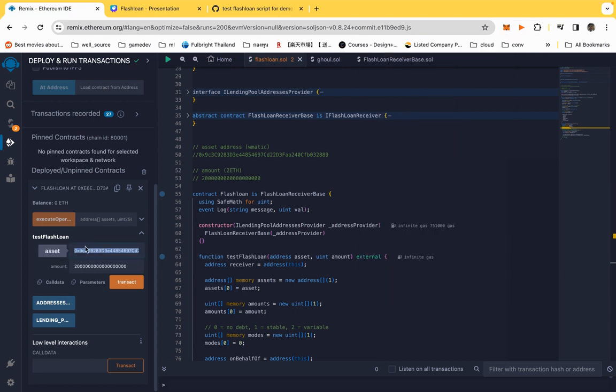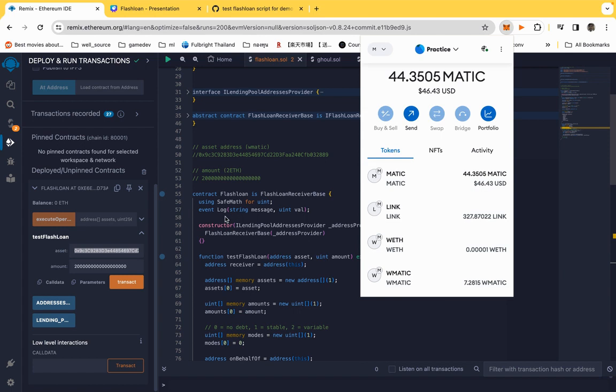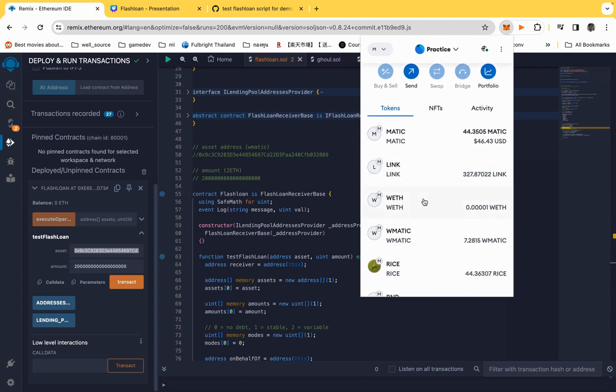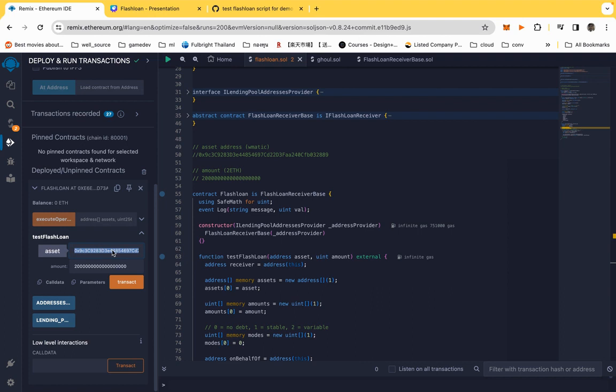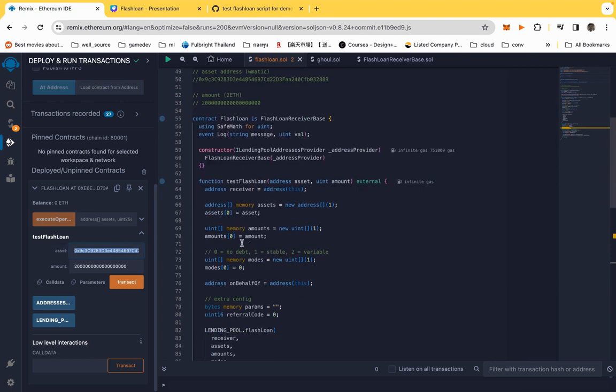So first, once you have just deployed this contract, you will need to send some WMATIC, or the asset that you're going to borrow, to this contract that you deployed. Just a little bit, like maybe just 5% or 1% of the amount that you're going to borrow, and then you specify the amount that you're going to borrow here.